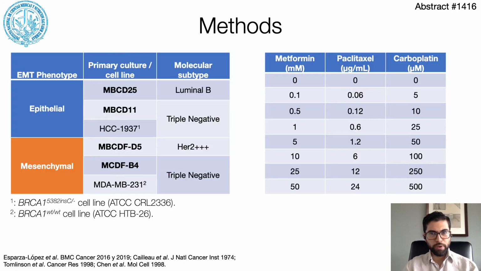We used 4 primary breast cancer cell cultures, which appear in boldface on the table to the left, and 2 triple-negative cell lines, one of which is deficient in BRCA1. These cell lines have been fully classified by their epithelial mesenchymal transition phenotype, or EMT. This is relevant since our lab has previously described that metformin may revert an experimentally induced EMT. The table to the right shows the doses used for cytotoxicity assays.